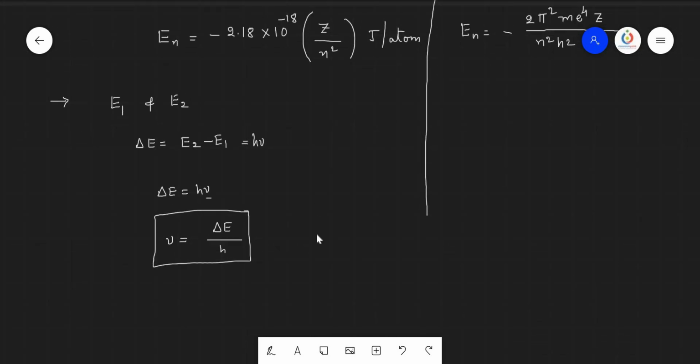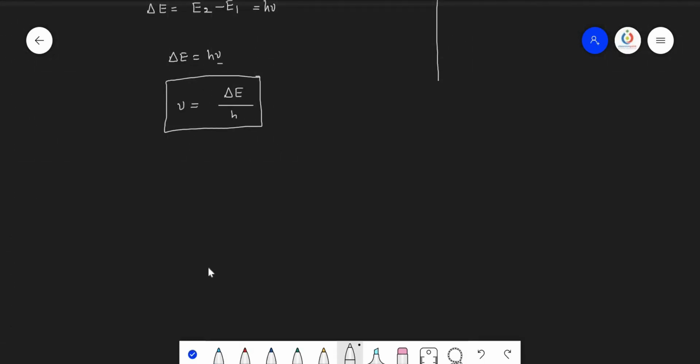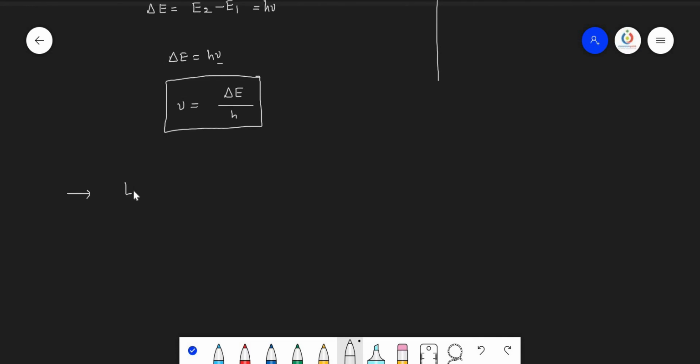Now let us take this particular value. We know that En equals minus 2.18 into 10 power minus 18 into Z by n square joules per atom. And we also know that 1 electron volt is equal to 1.6022 into 10 power minus 19 joules.